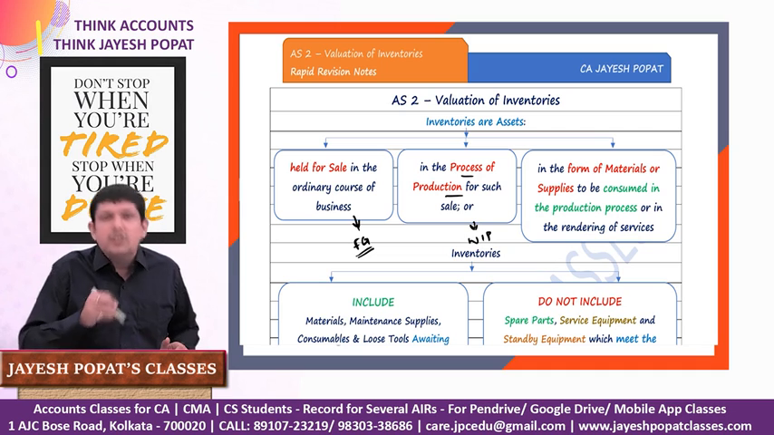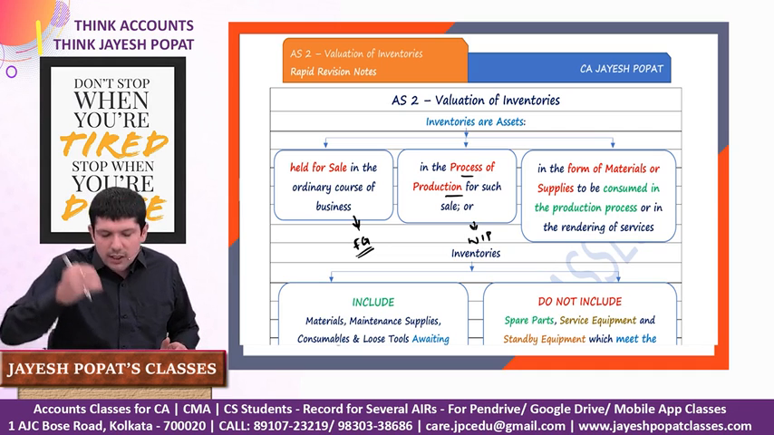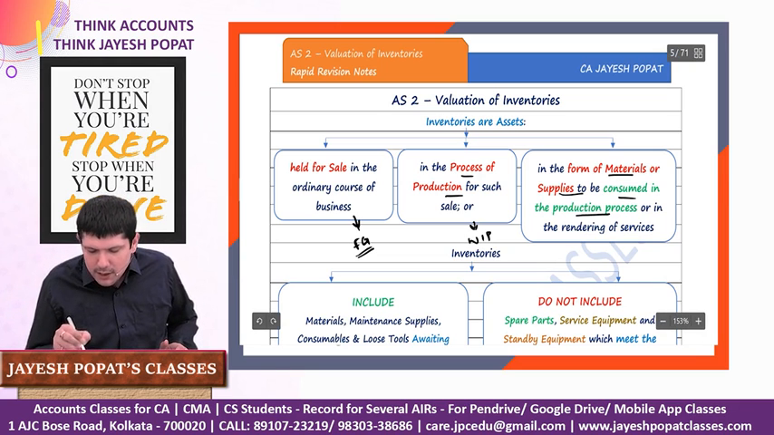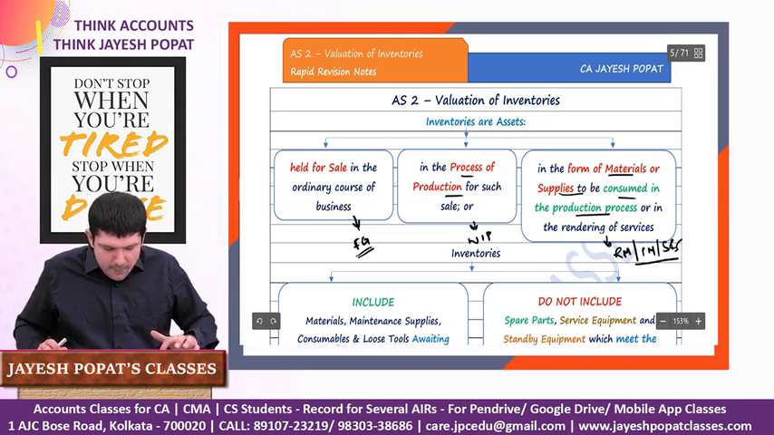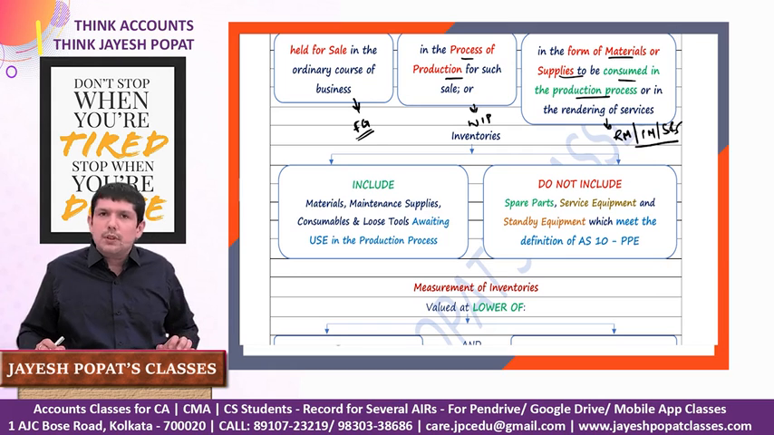It has moved on from the raw material state, but it has not reached the finished goods state. This is basically the conversion process, where the raw material is being converted or transformed into finished goods. And in the form of materials and supplies to be consumed in the production process, here we are referring to raw material, packing material, and stores and spares which will be used in the production process.